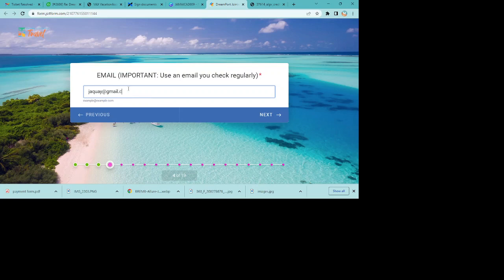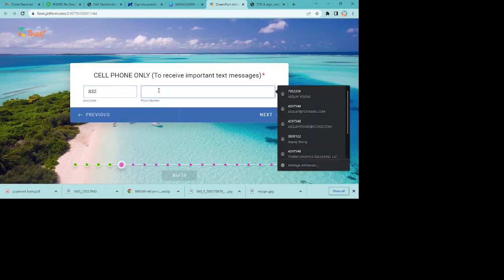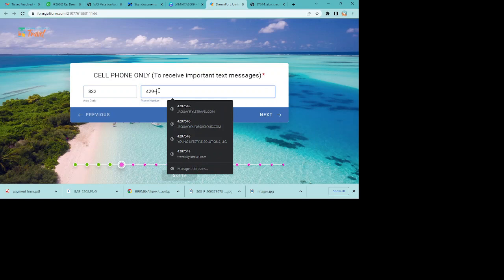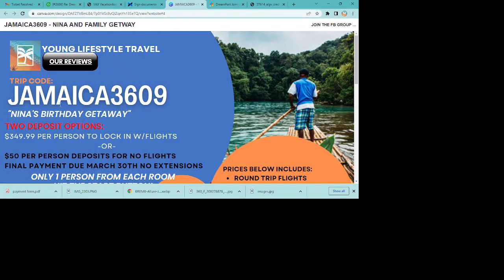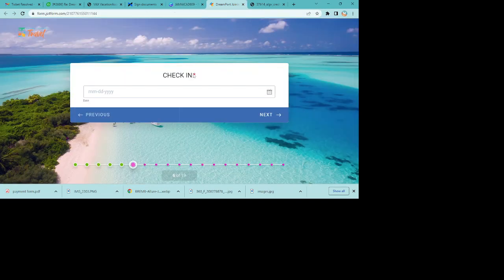We tell these people all the time, if you come through our system and don't receive anything within 24 hours of coming in our system, check your spam folder or do a search for that group code in your email, and I promise you it's going to come up. If you didn't hear me just now, if you don't get anything from us after filling out this form in 24 hours, definitely take that group code, copy paste it, and do a search inside of your email, and it's going to pop up all of our emails.